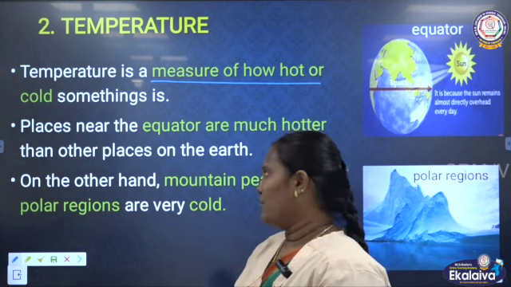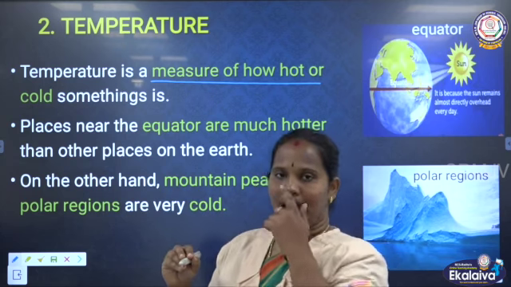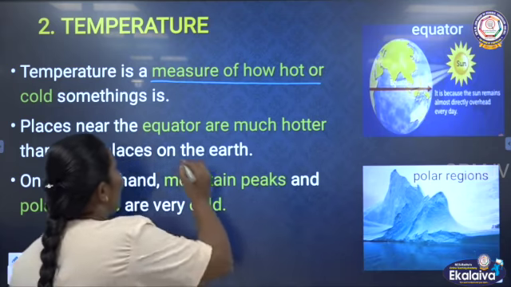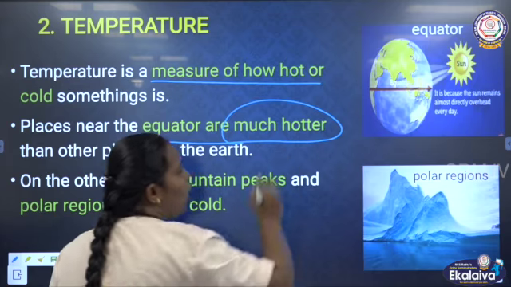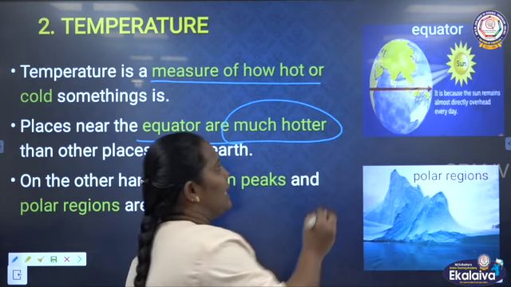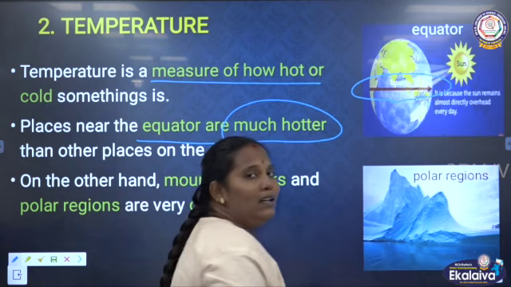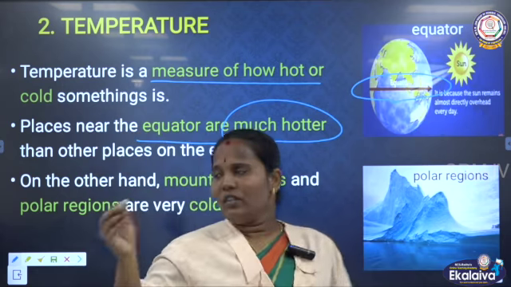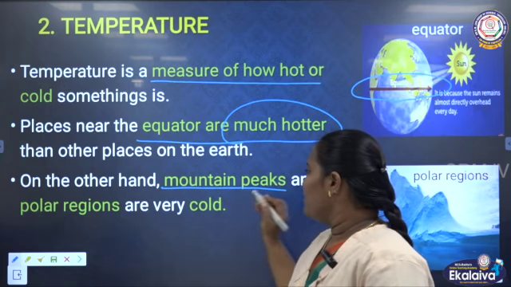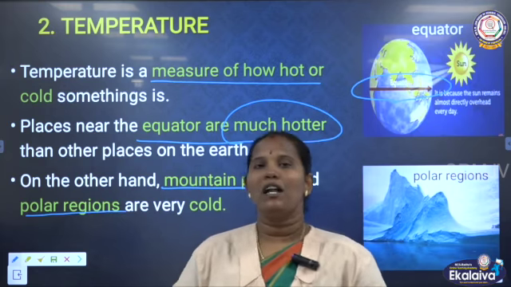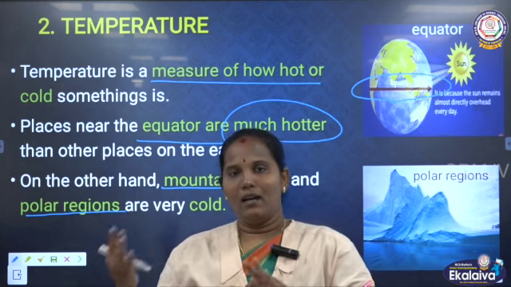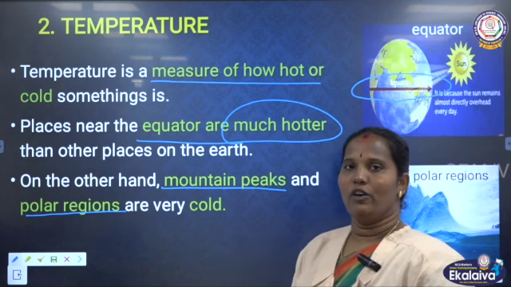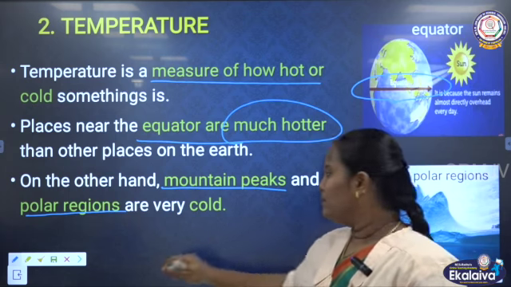How the temperature varies: on the earth, the equator places are much hotter compared to other places. We know that the equator places are much hotter. Then the cold region places, the mountain peaks and the polar regions, are very cold compared to the equator places. So this is based on temperature.